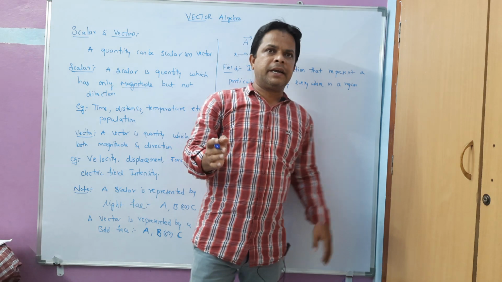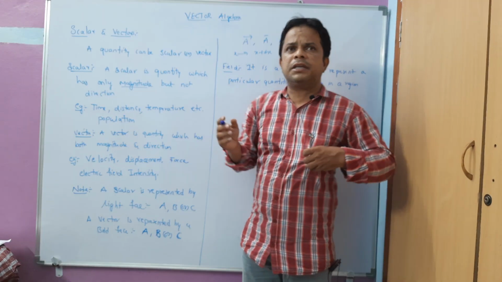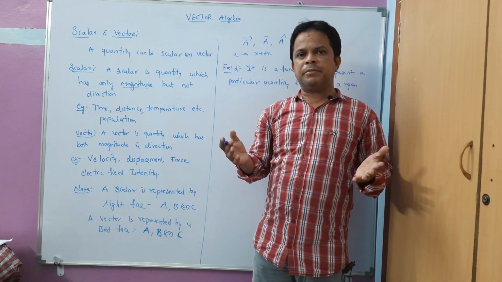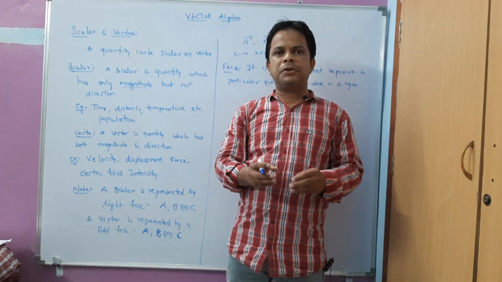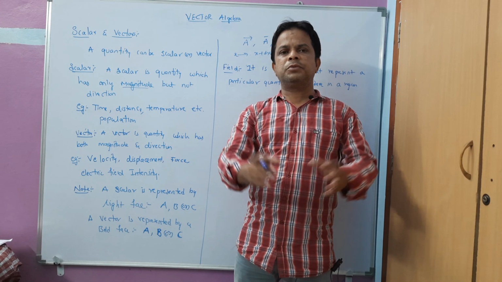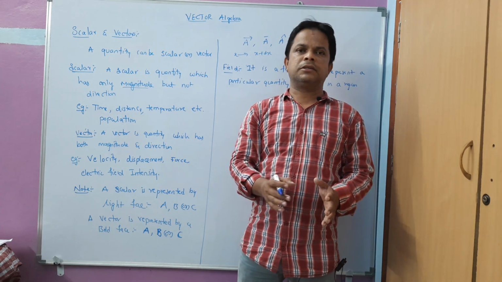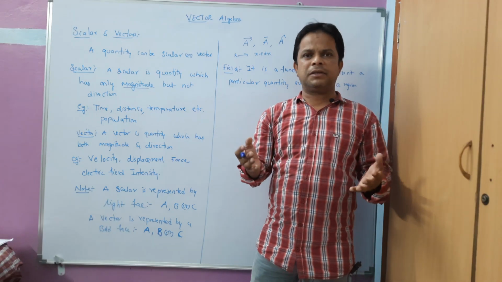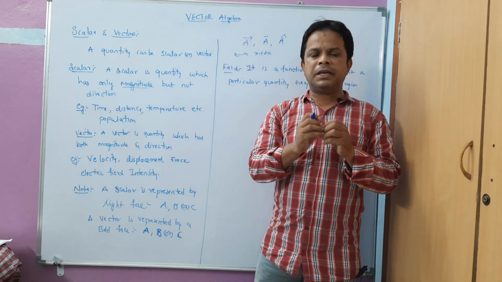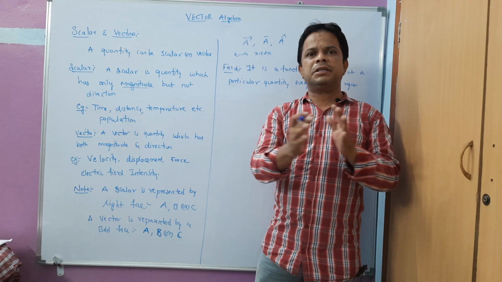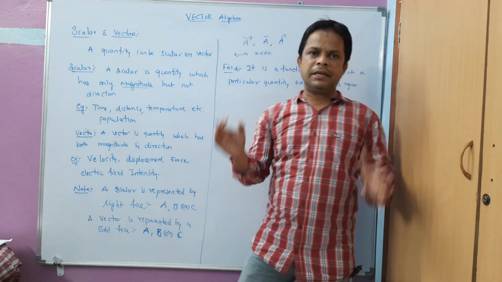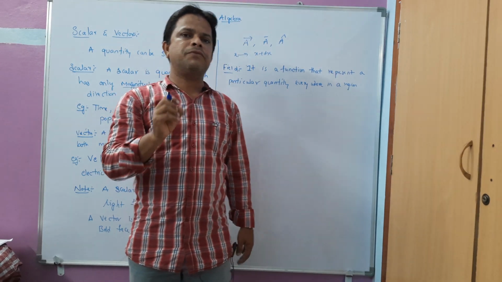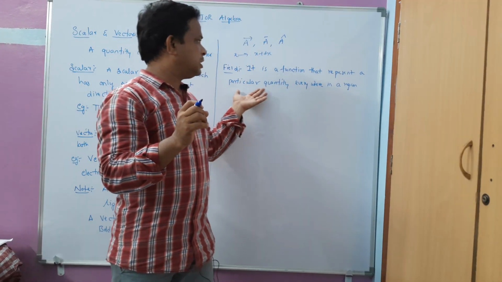Generally, when we talk about a field, it means a banana field or a mango field, or whatever it may be. In that, mango trees are distributed everywhere in the region. So a field has a particular quantity, which might be a scalar or a vector, distributed over the entire region. So that is the definition of a field, and we have to understand it.